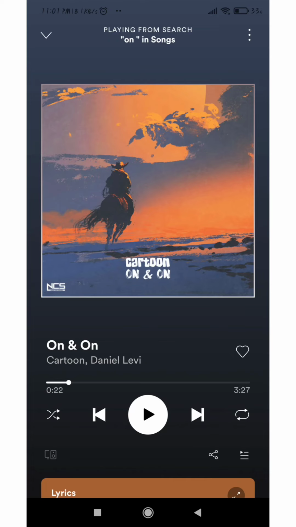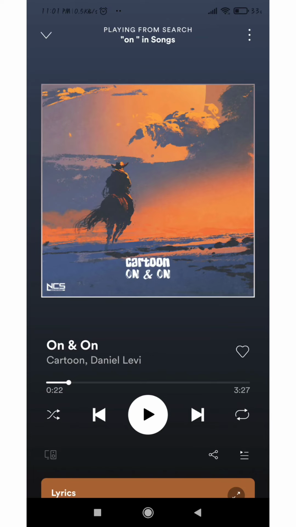So now let's talk about the advantages and disadvantages of this app. The advantages of this app is it is very user friendly. Its interface is really good. And also you can have access to unlimited songs and podcasts. Its collection and library of songs is really huge.